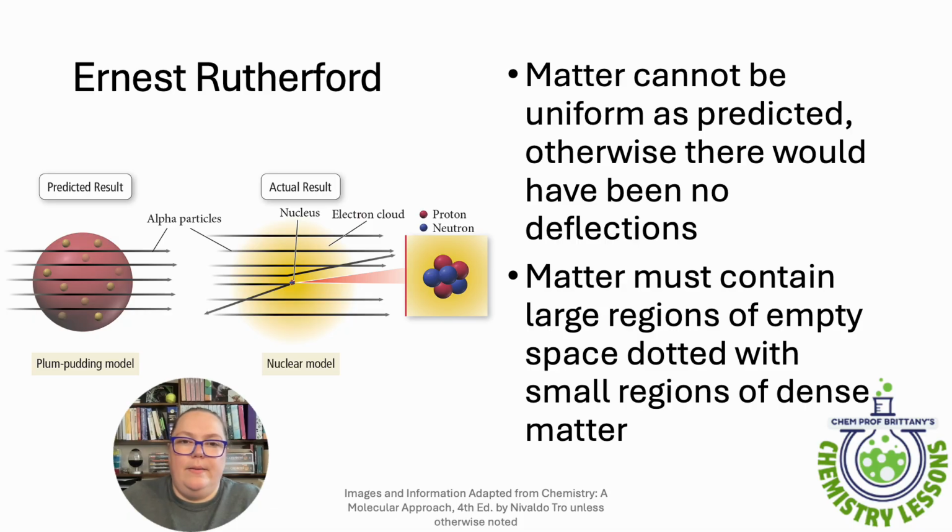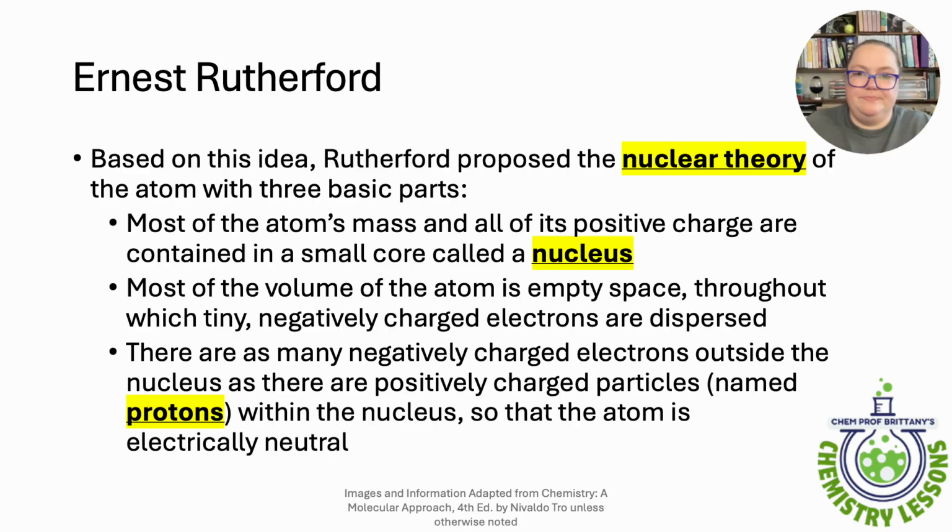So there would have been no deflections. Because there were, he knew that we had to have a large region of empty space that had a small region of very dense matter, dense enough that it was going to deflect. So based on this idea, Rutherford came up with what he called the nuclear theory of the atom, with basically 3 parts to it. First, most of the mass and the positive charge are in the nucleus, which is at the core of the atom.